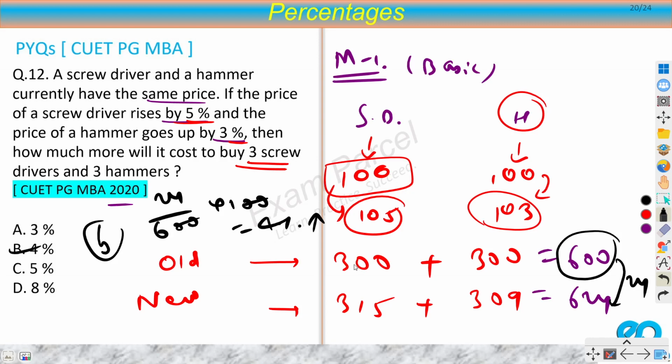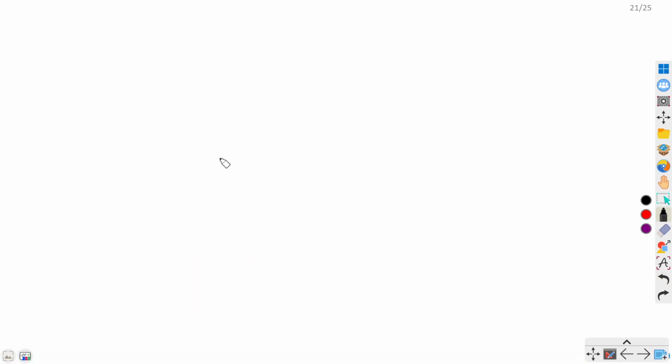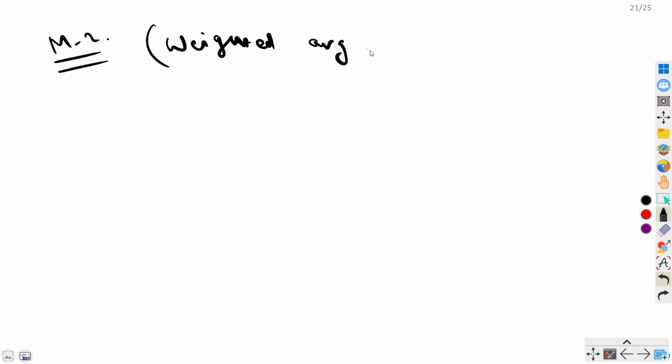But you have done lots of things here. You have assumed the value, then you have increased it, then you have multiplied by 3. There is a very good method, and it is neat as well. So the second method is weighted average method. Now people don't use this method in percentages usually. They think that we can't apply this one, but it is not the case.